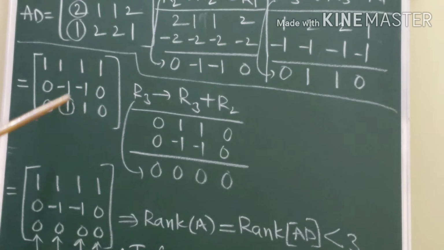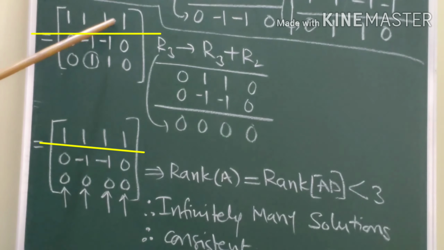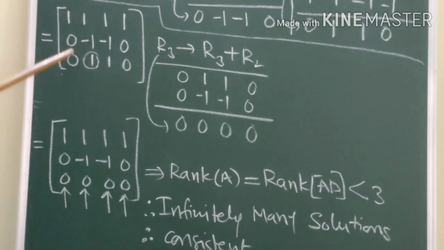So we will take R3 plus R2. Here what is R3? 0, 1, 1, 0 plus R2. What is R2? 0, minus 1, minus 1, 0. By simplifying, we get 0, 1 minus 1 is 0, 1 minus 1 is 0, and 0 plus 0 is 0. And this is the new R3, the third row. So our matrix becomes 1, 1, 1, 1, the same. Second row is also the same, 0, minus 1, minus 1, 0. Third row becomes 0, 0, 0, 0, all zeros.